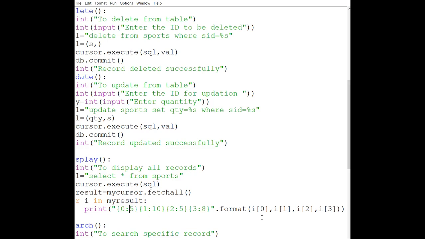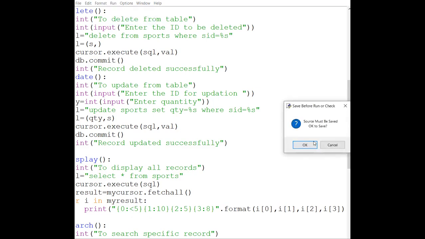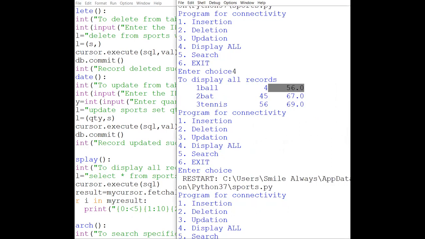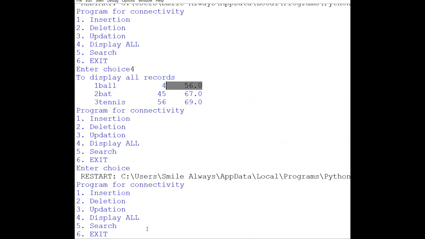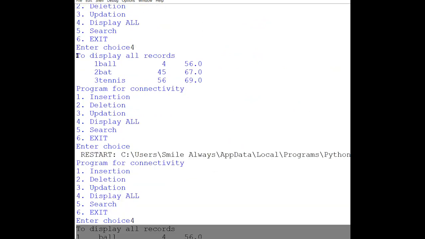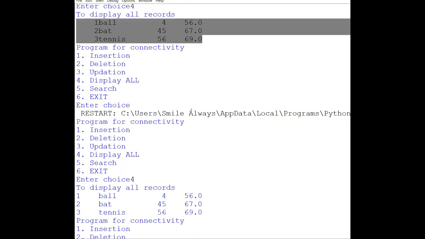For example, I'm writing this symbol, the greater than symbol. If I make this change, we will check what will happen. Again, I'm going to click display all. Enter choice, display all. Now you can see the difference between this one and this one. What is the difference? Ma'am, first it was given from left, now it is from right.